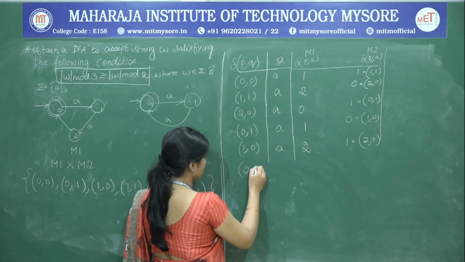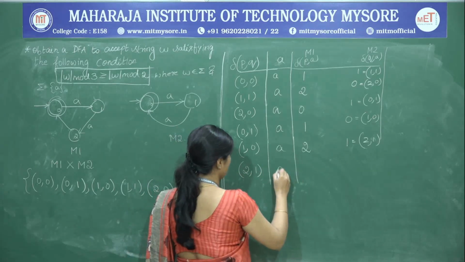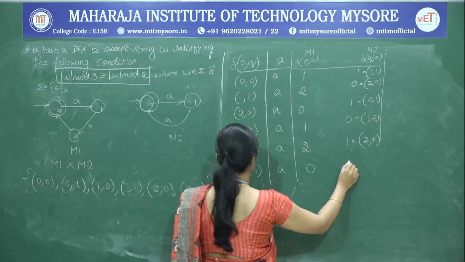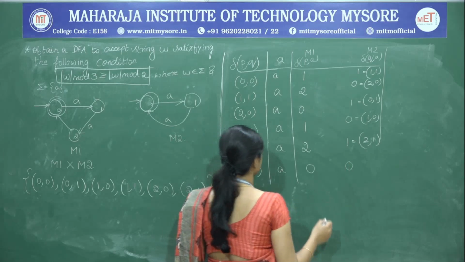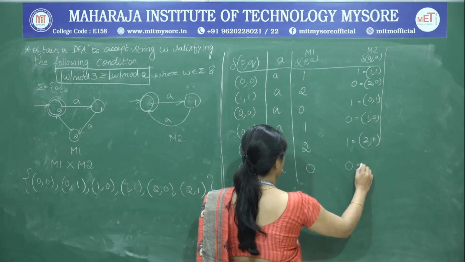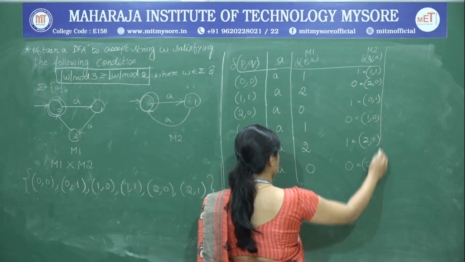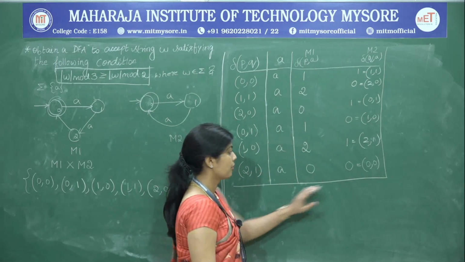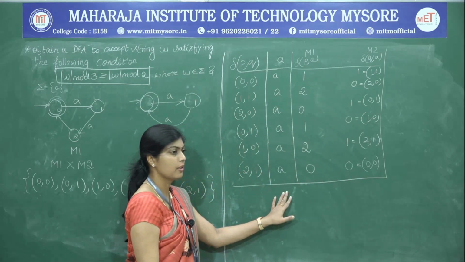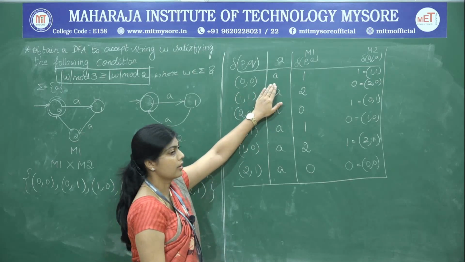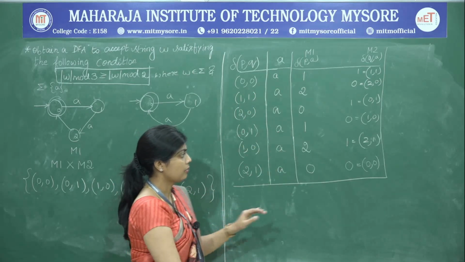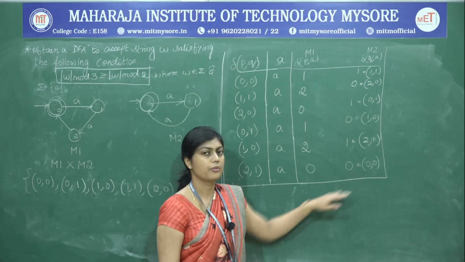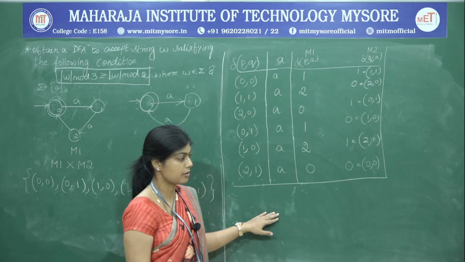Next, we have 2, 1 on A. So, 2 is going to 0 and 1 is going to 0 again. So, therefore, we have 0, 0. There is no need again to expand this 0, 0 to find out the transitions, because we have already done that. So, you end up in the initial state from which we had started, and at that point we stop finding the rest of the transitions.